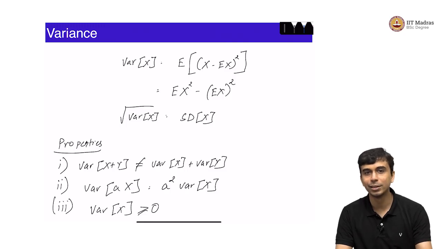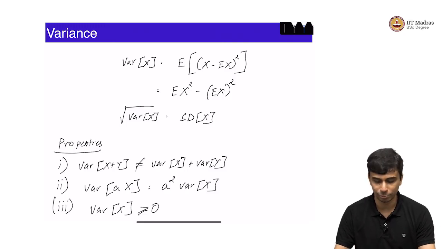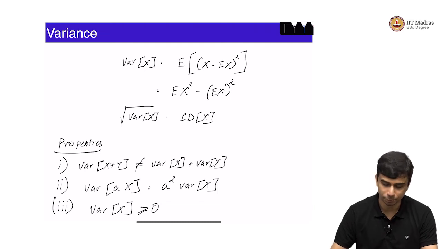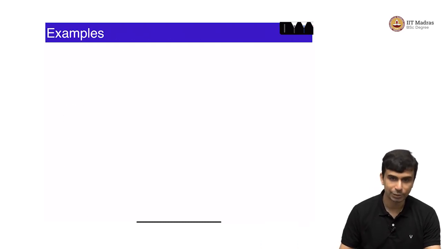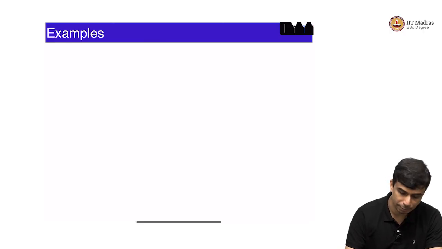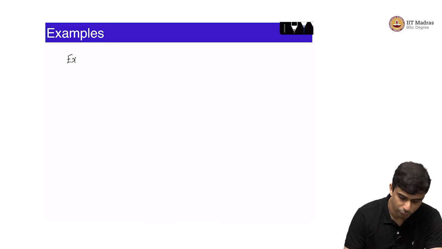So, the variance is 0, right. So, only constant random variables have variance equal to 0. So, let us do some simple examples. Let us take the example of uniform first. In fact, that is the only example we will do.